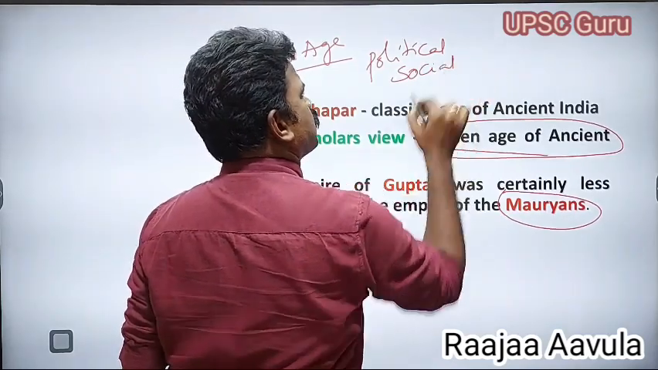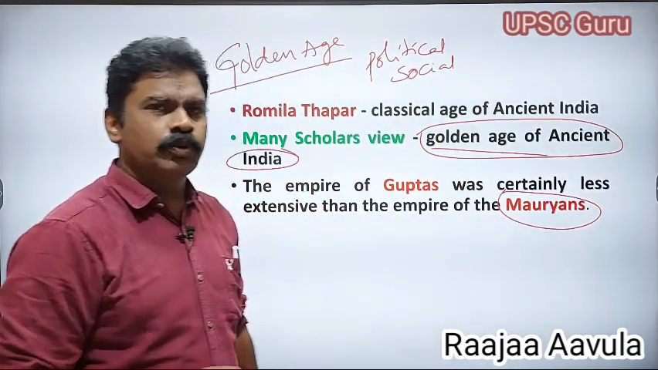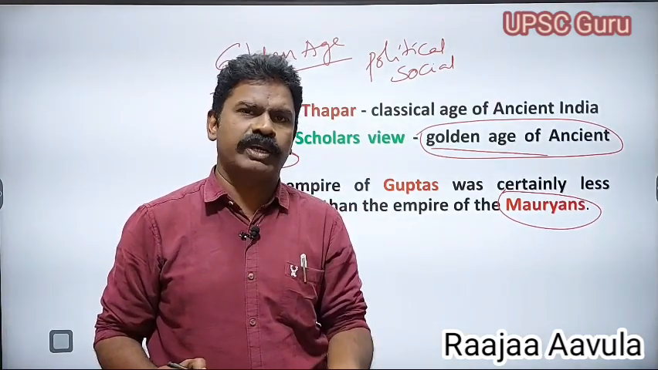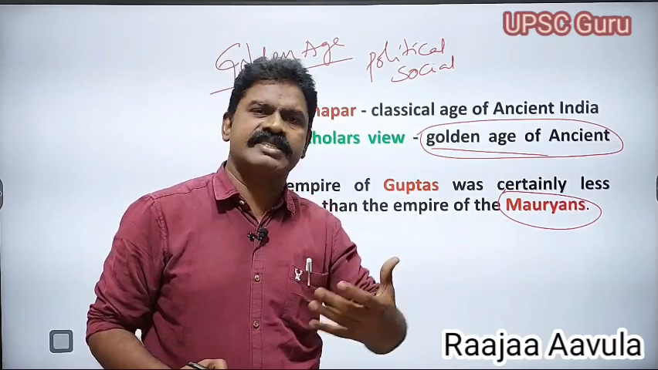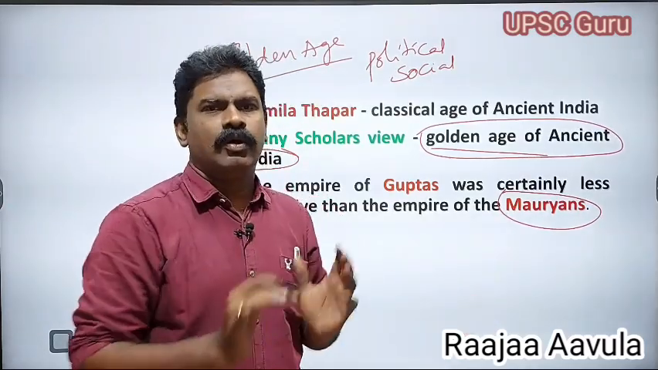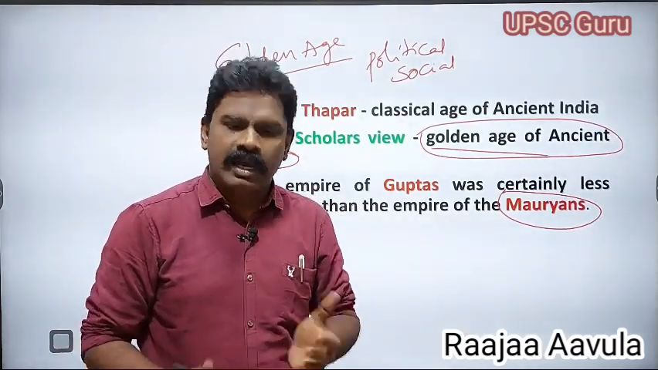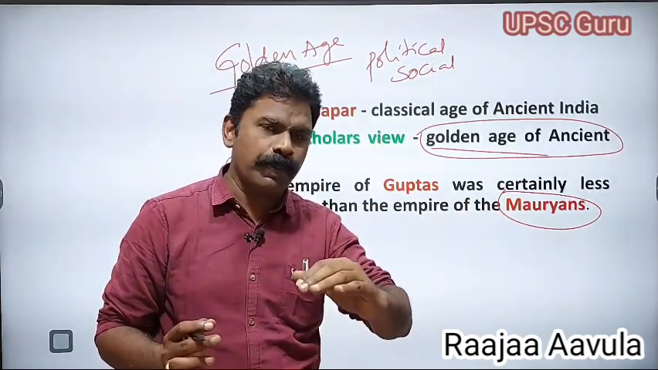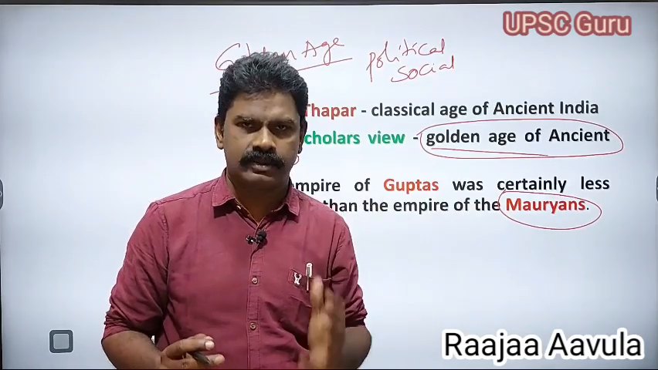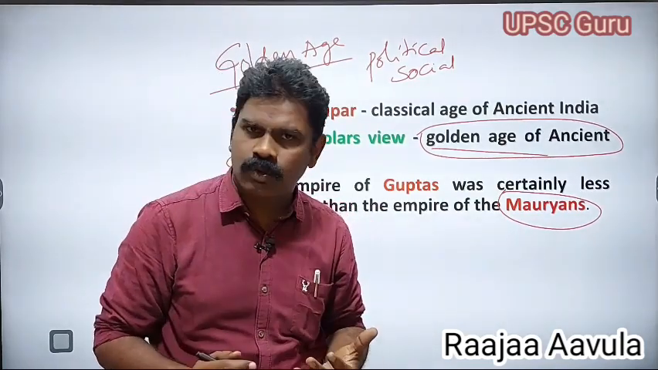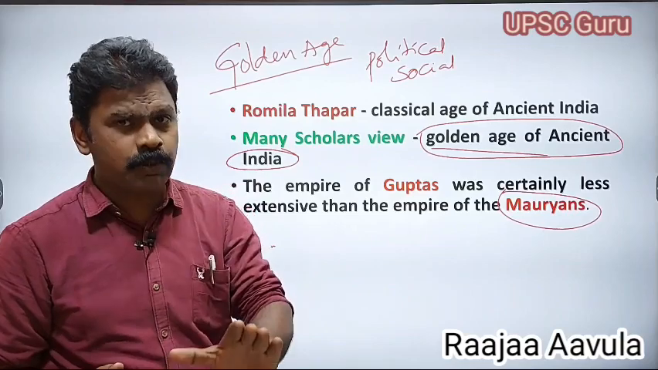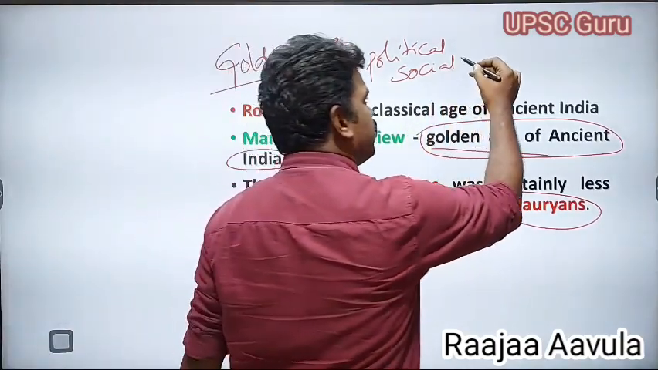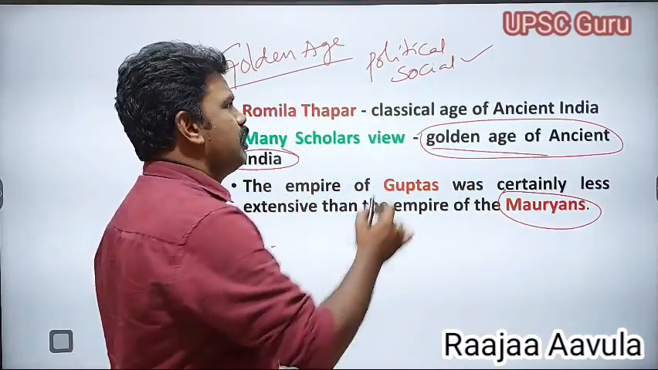Social contribution was more and more during the time of the Gupta's period. That means the social status of the lower castes also developed. Sudras, Vaishyas, they also developed. Sudras also went to the agricultural field, and there was a migration of occupation from one to another. Occupational migration also occurred during this period, except in the Brahmins. So the social contribution of the Guptas was very good.